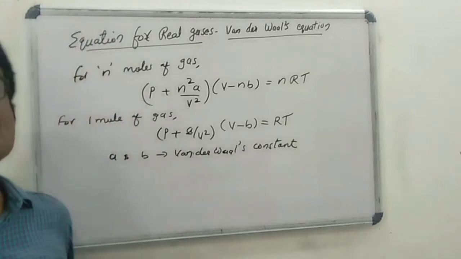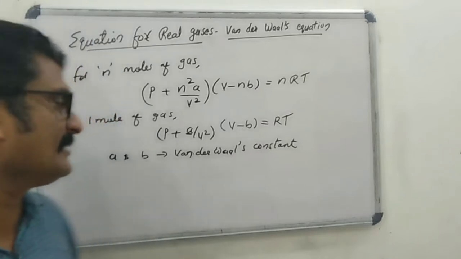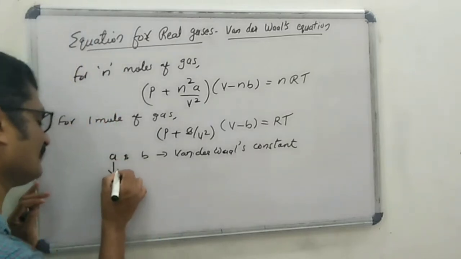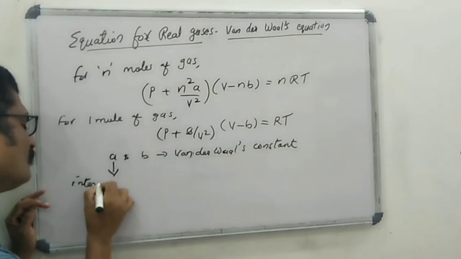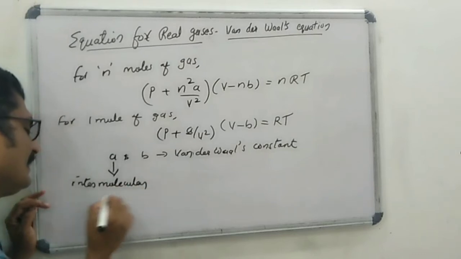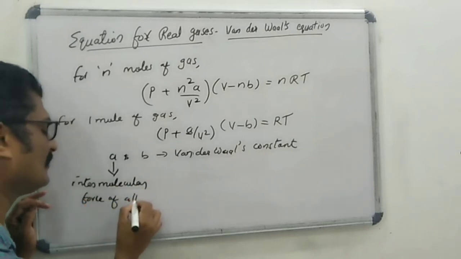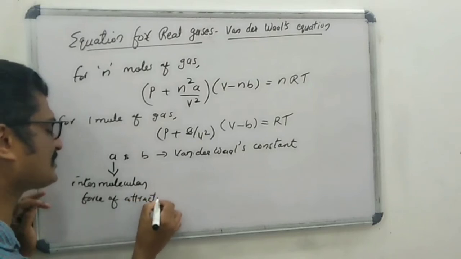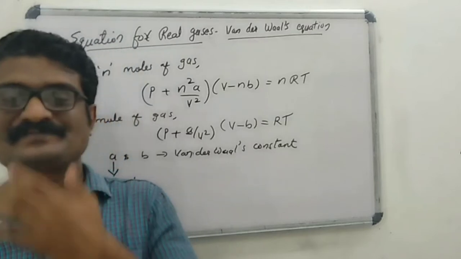The Van der Waals constant a is a measure of intermolecular force of attraction. The value of a is a measure of intermolecular force of attraction.